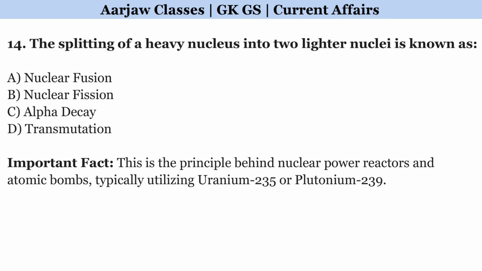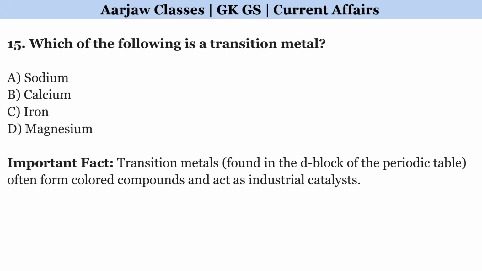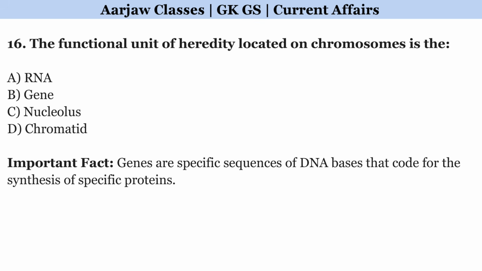The splitting of a heavy nucleus into two lighter nuclei is known as. Correct option is B. Nuclear fission. Which of the following is a transition metal? Correct option is C. Iron. The functional unit of heredity located on chromosomes is the. Right option is B. Gene.